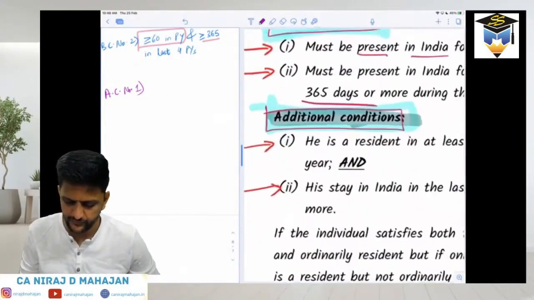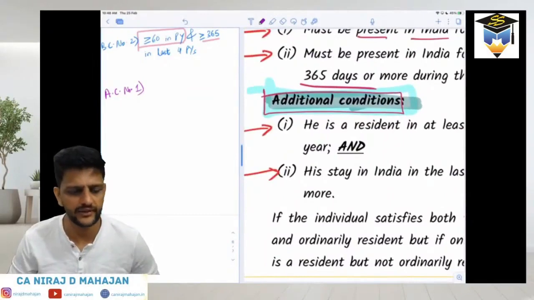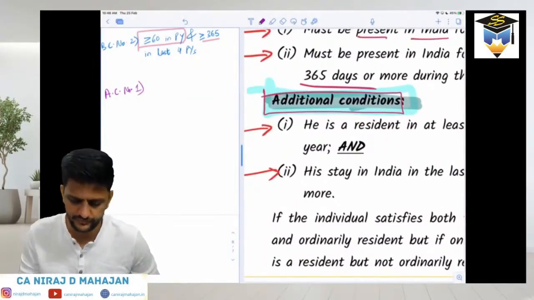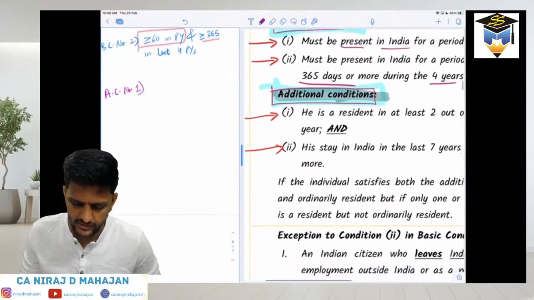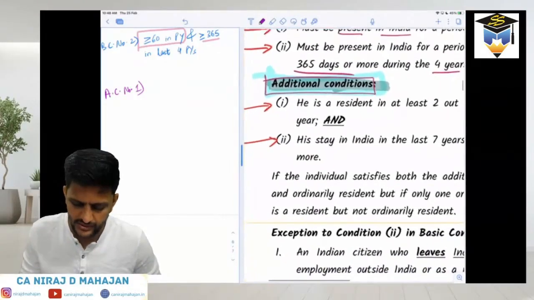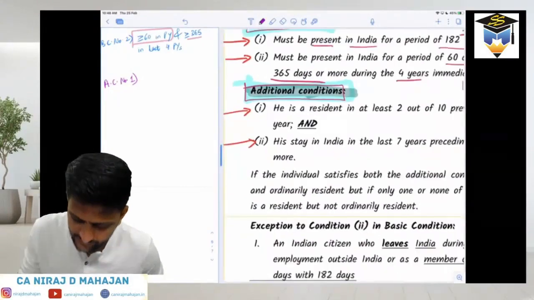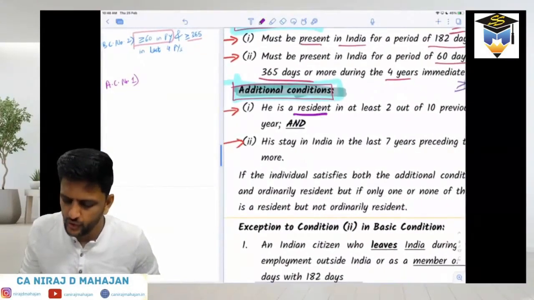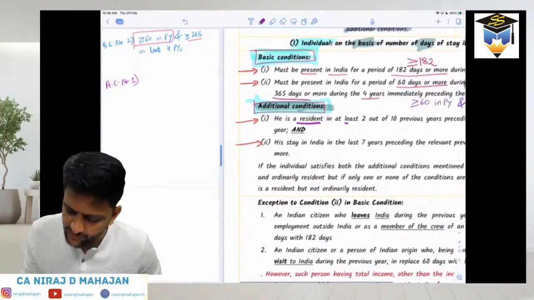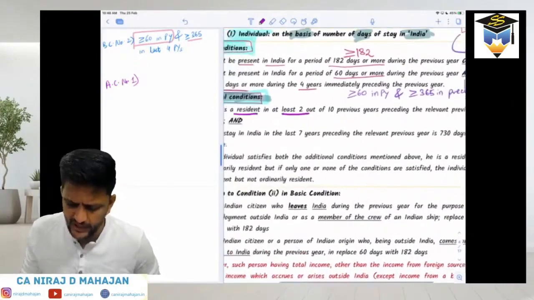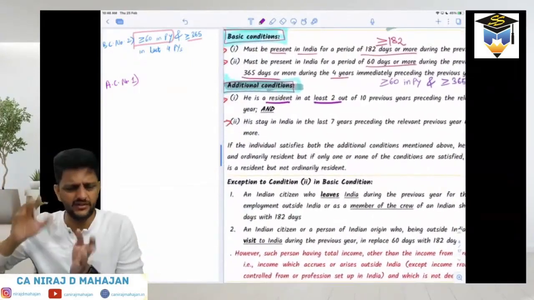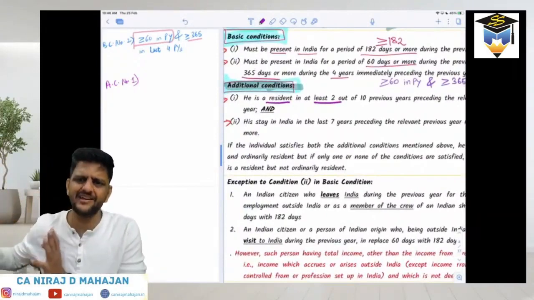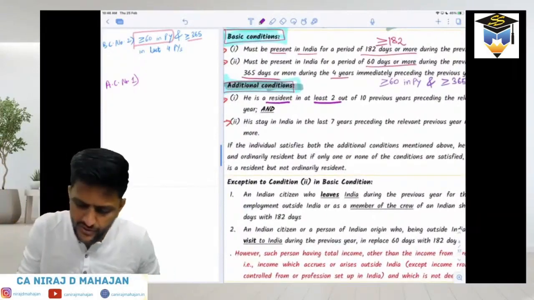He is a resident in at least 2 out of 10 previous years preceding the relevant PY. That means, again, preceding means from our current year. In the last 10 years, he was a resident for at least 2 years.